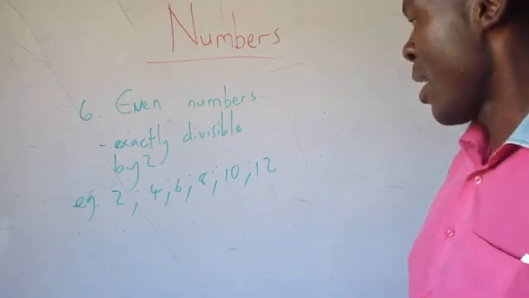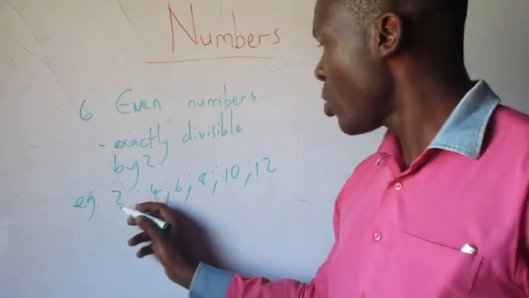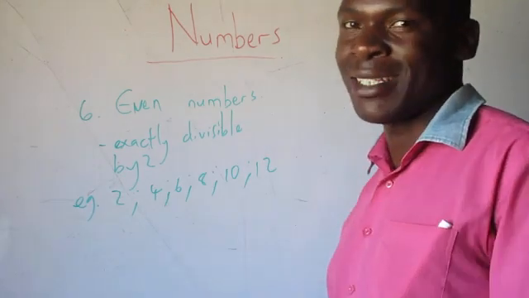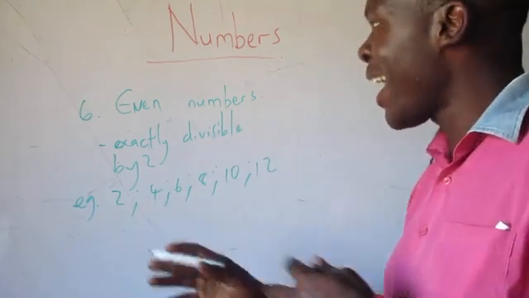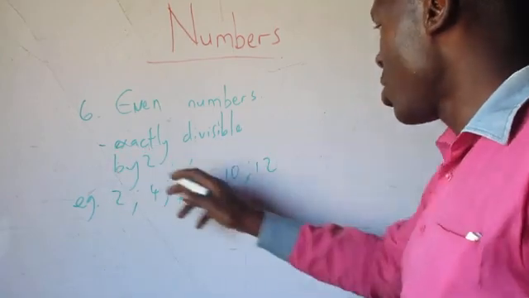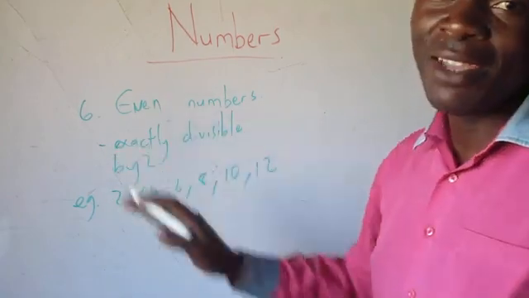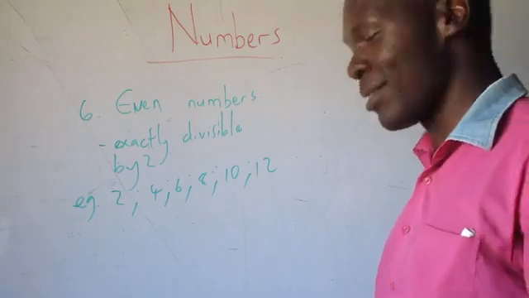We can see that if we say 2 divided by 2, we get 1. We don't get a remainder. So all the numbers which are exactly divisible by 2 are called even numbers.